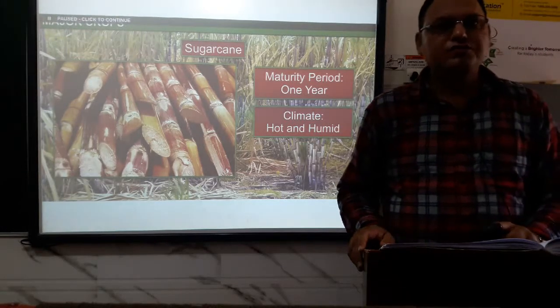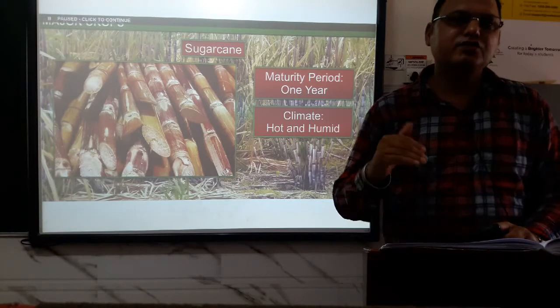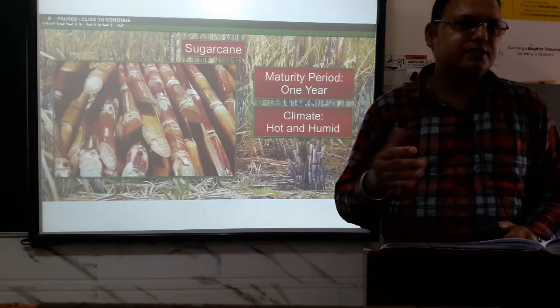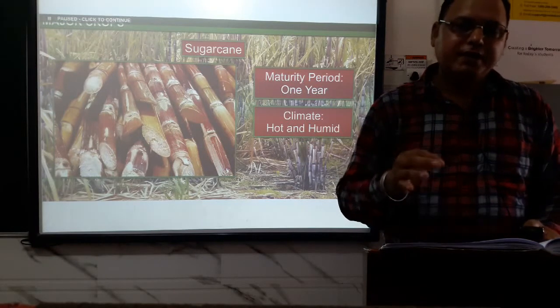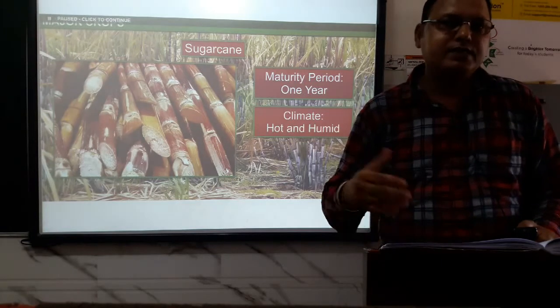Let us discuss the non-food crop. Do you know what a non-food crop is? Non-food crop means a crop which is not used for consumption, not used for eating purposes. It is not a food grain, but it can be used as a raw material for industry. That is called a non-food crop.